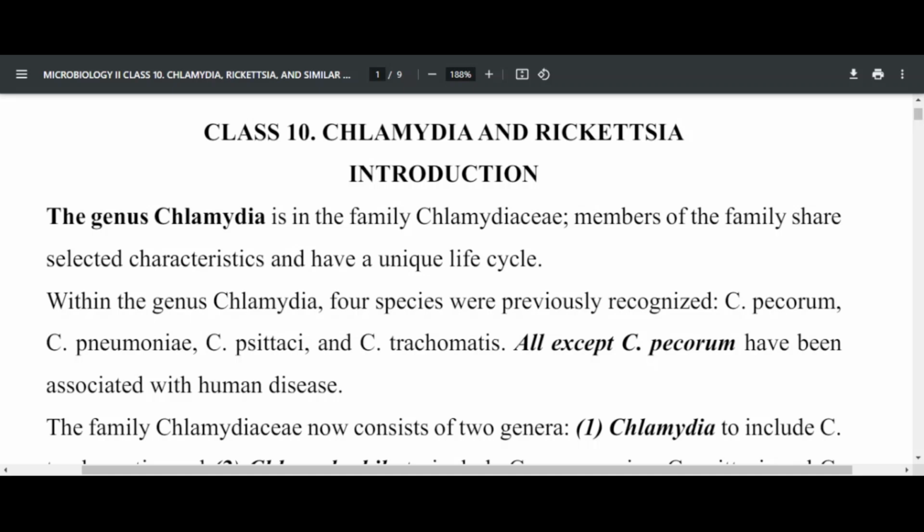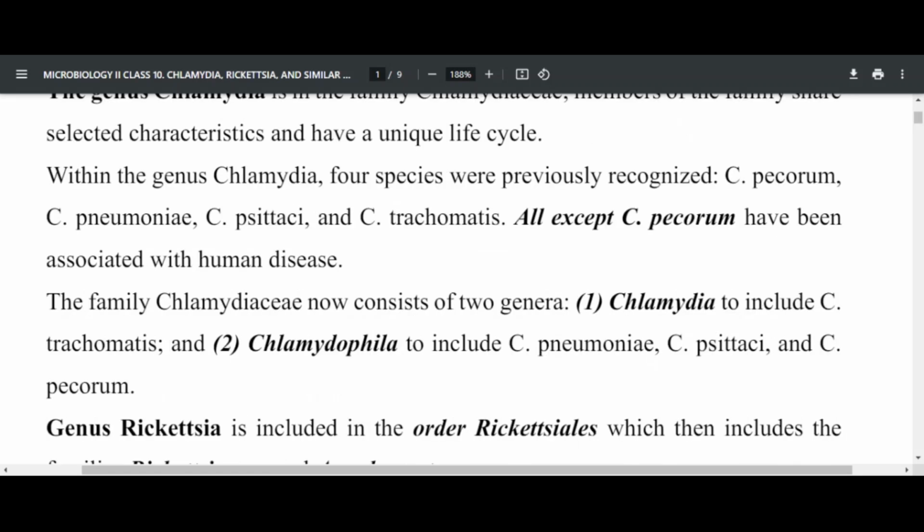Except Chlamydia pecorum, they are associated with human disease. So Chlamydia pecorum is not associated with human diseases. The family Chlamydiaceae now consists of 2 genera: Chlamydia as a genus, which includes Chlamydia trachomatis, and Chlamydophila, which includes Chlamydia pneumoniae, Chlamydia psittaci, and Chlamydia pecorum.